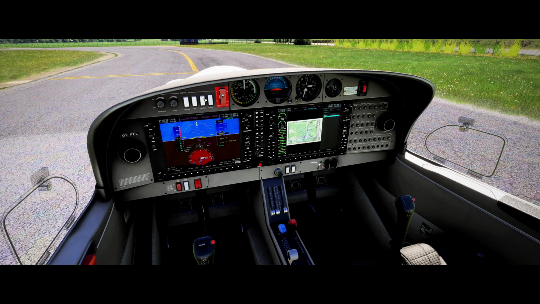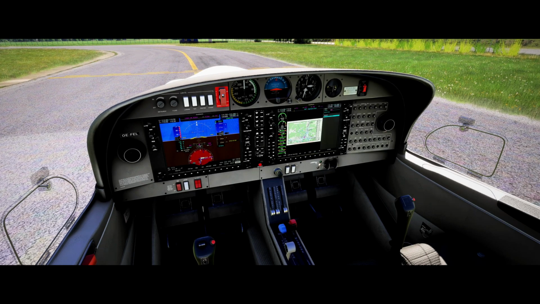Okay, nevertheless, the parking brake is set. The accelerator can come off for just a second. Mixture's going full rich. We're going to come up to 2000 RPM. Perfect. Now we're going to cycle the prop. Was almost. That's better. Check the magnetos.